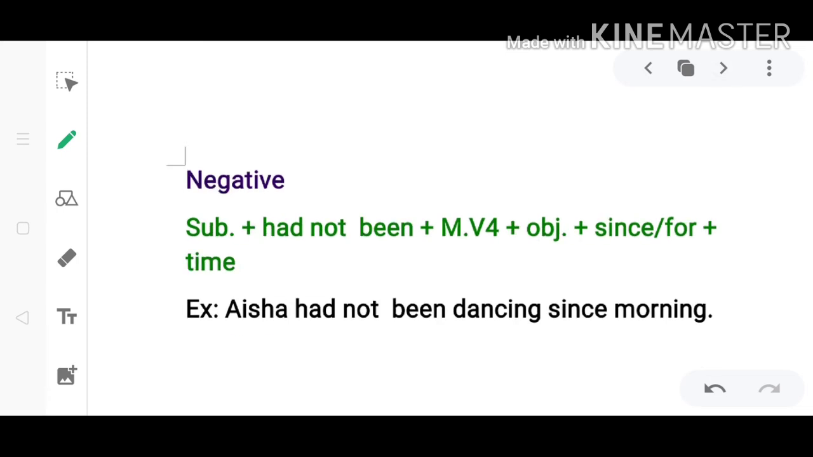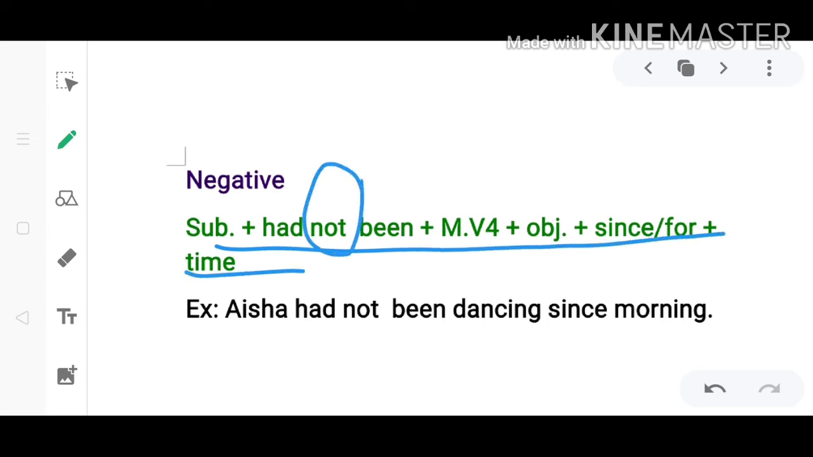Now for creating negative, you will follow the same pattern, only you have to put not between had and been. You will insert not between had and been. We are taking the same example: Aisha had been dancing since morning. For making it negative we have inserted not between had and been. Now it has become negative.